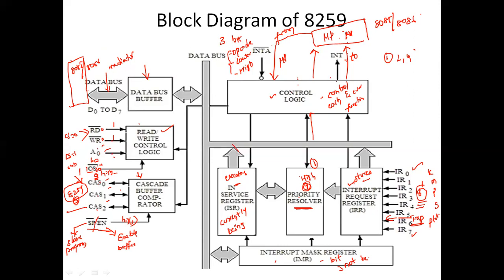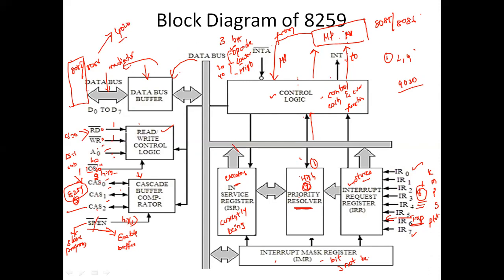Suppose TRAP has been selected, so it has to go to that particular subroutine. The subroutine address is 4020. It is going to send the opcode, the lower byte is 20, and the higher byte is 40. This address is going to be placed onto the data bus buffer and given to the 8085. The 8085 will attend to that particular address 4020 and then give the result.